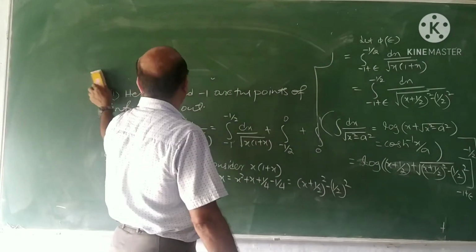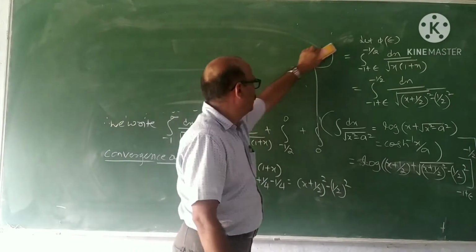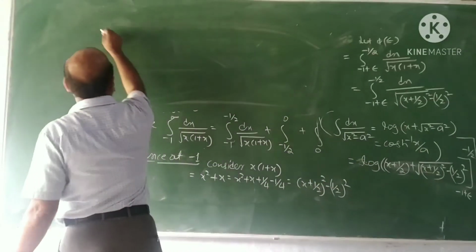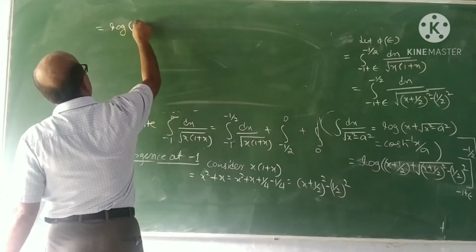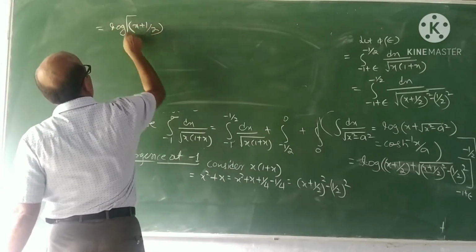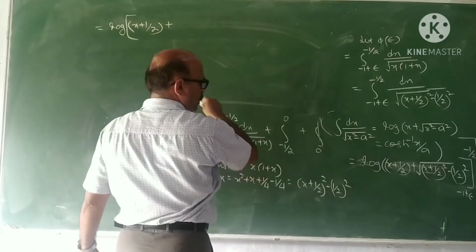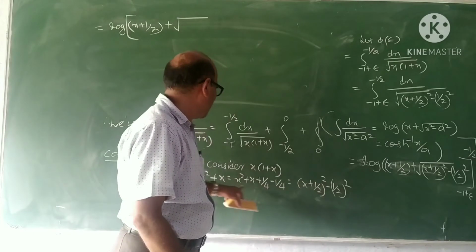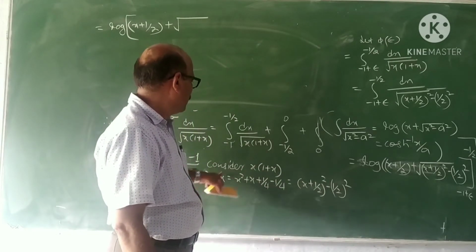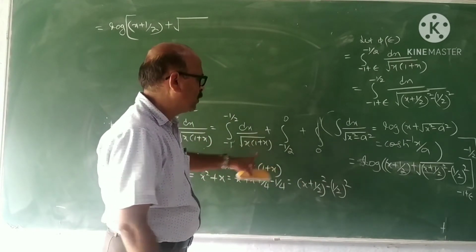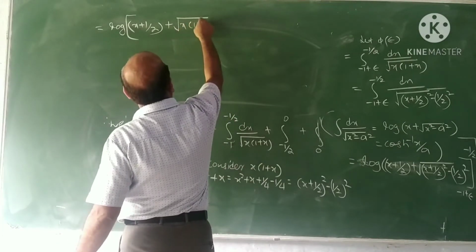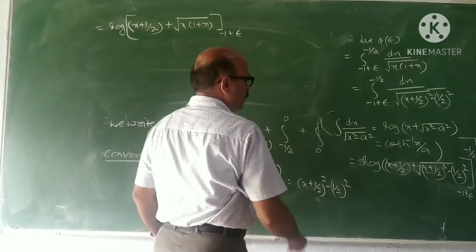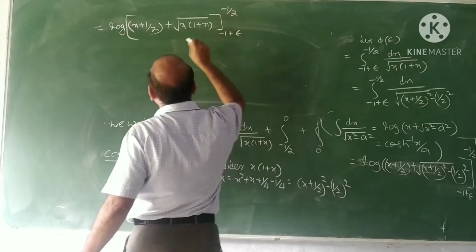Now simplifying we get, simplifying means take the limit. It is log of x plus half plus square root of, see what is x plus half square minus half square? It is x into 1 plus x. So I write this as root x into 1 plus x. Limit is minus 1 plus epsilon to minus half.